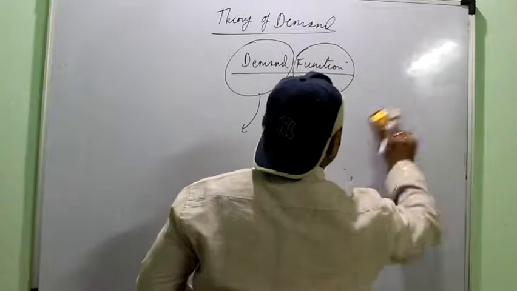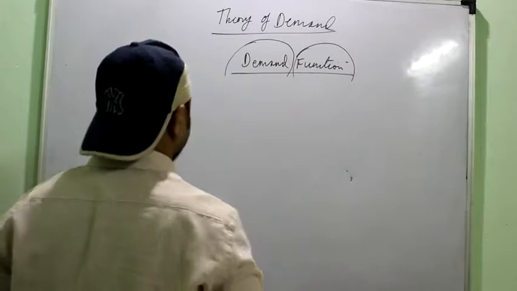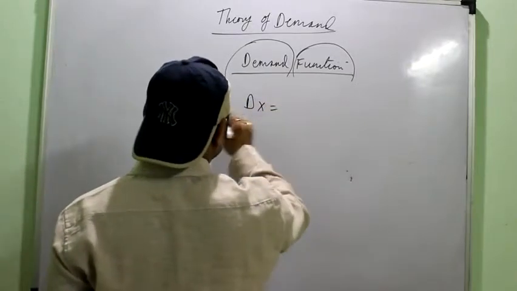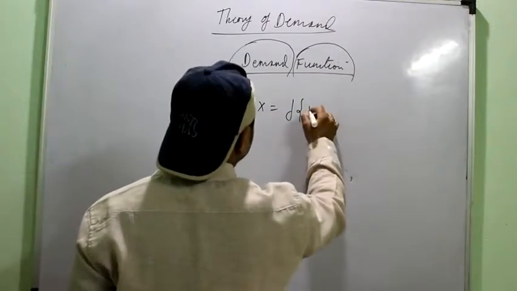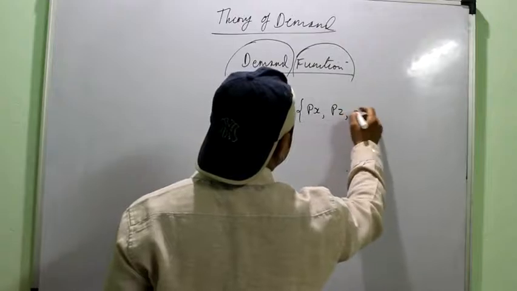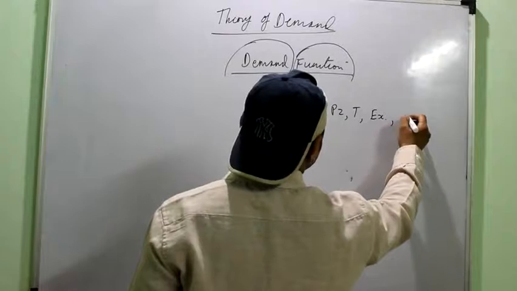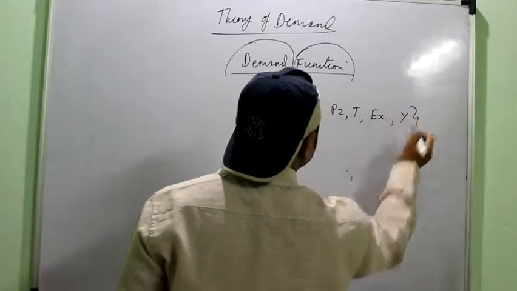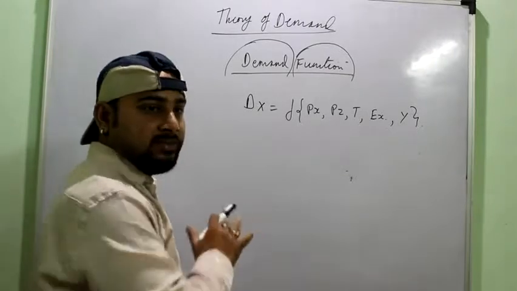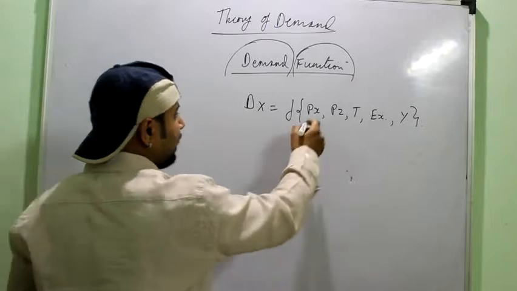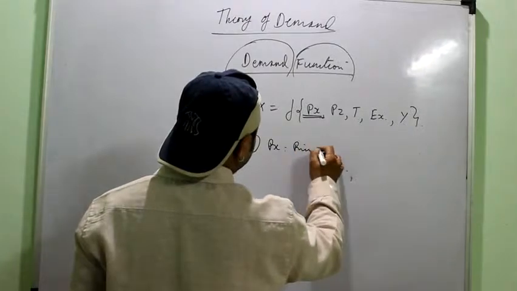So now we are going to study the factors on which the demand is depending. This is known as the equation of demand function, that is dx is the function of, or demand depends on, px, pz, t, expectations and income of the buyer. These are 5 basic determinants of demand which affect the demand for a commodity, right? So now we will study them in detail. First is px, that is price of the commodity.